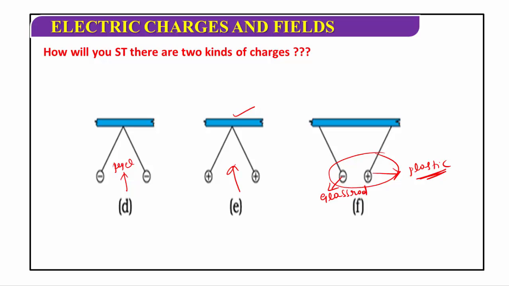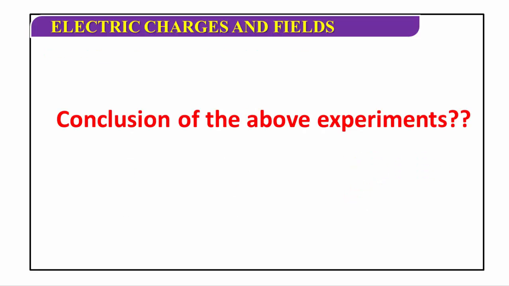This statement, like charges repel each other and unlike charges attract each other, is known as the fundamental law of electrostatics. What is the conclusion of this experiment?